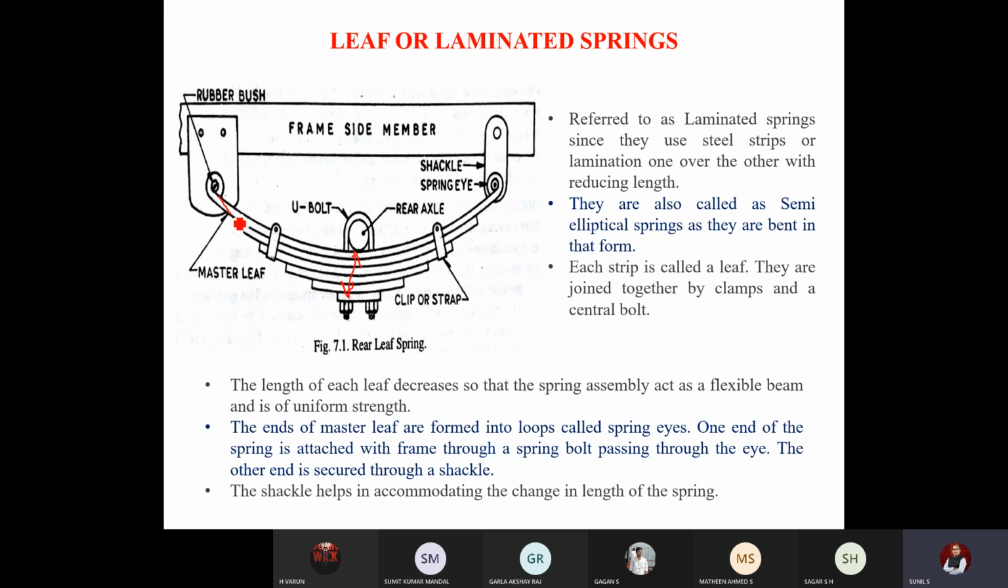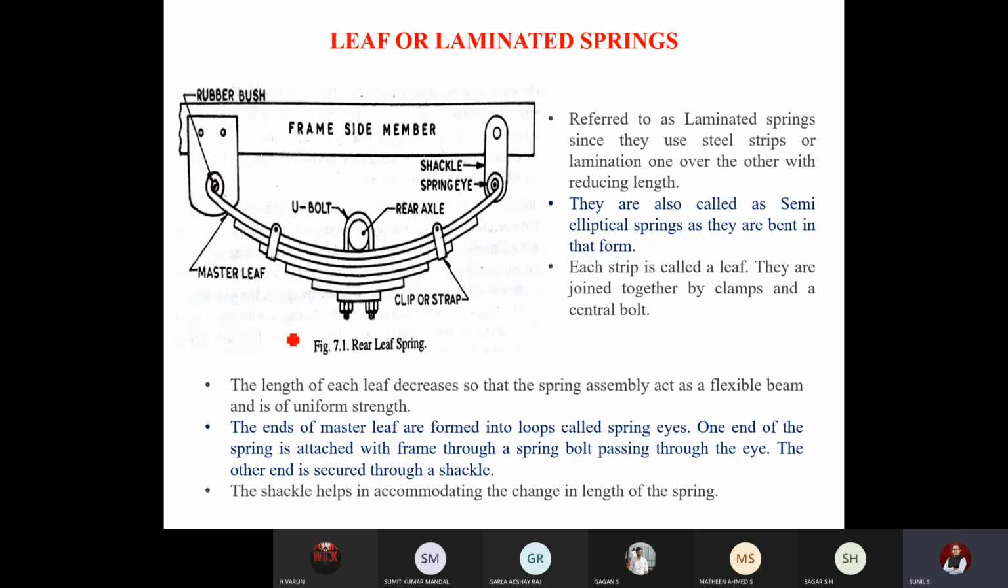The topmost or first leaf, which is of longer length, is called the master leaf. The master leaf is the very first spring, which will be of maximum length. Now, how it is installed or mounted is the next question. The ends of the master leaf are rolled into a circular fashion, as you can see. They are called eyes of the leaf spring. I'll repeat once again: the longest spring in the entire assembly we call the master leaf. Its ends are rounded, and these rounded ends are called eyes.